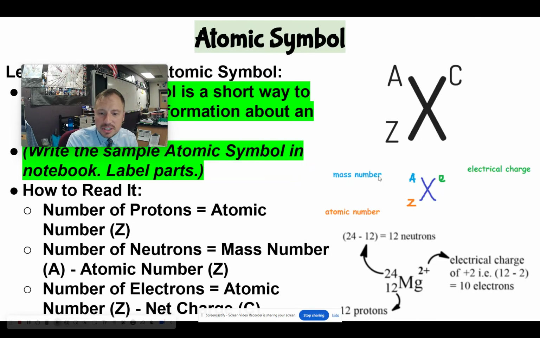So you can see an example down here, magnesium. The number of protons is 12, right? All magnesium atoms have 12 protons. The neutrons is the mass number, 24 minus 12, that's going to be 12 neutrons, and the number of electrons is going to be 12 minus a positive 2. And just think about it this way, right? Because protons have positive charges, electrons have negative charges, this means I must have 2 more protons than electrons.